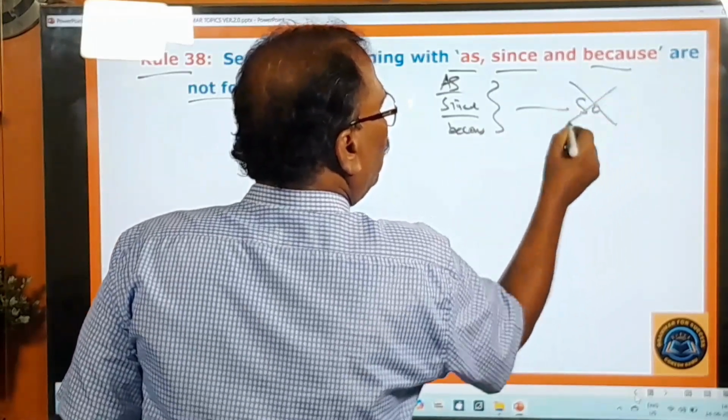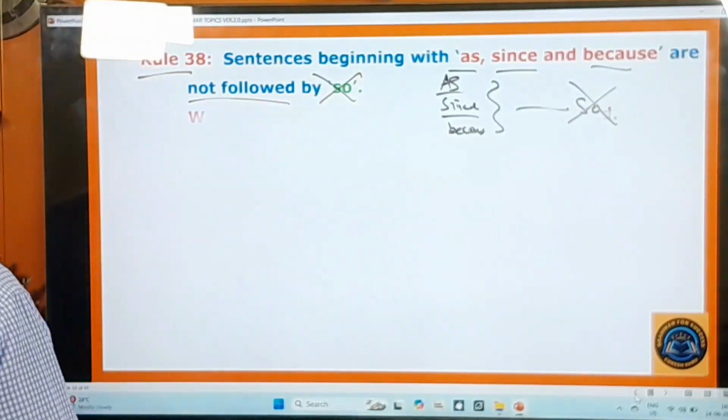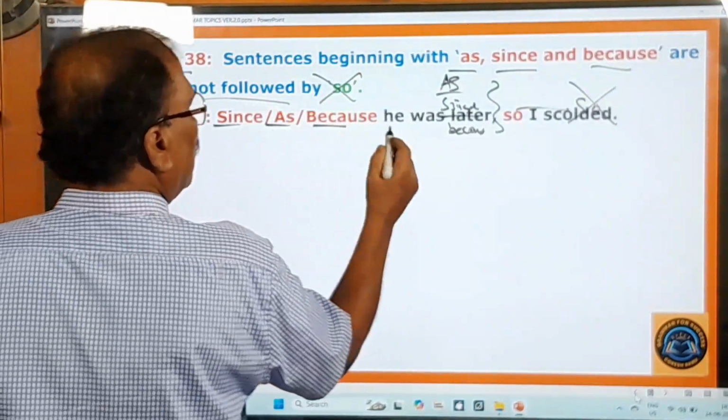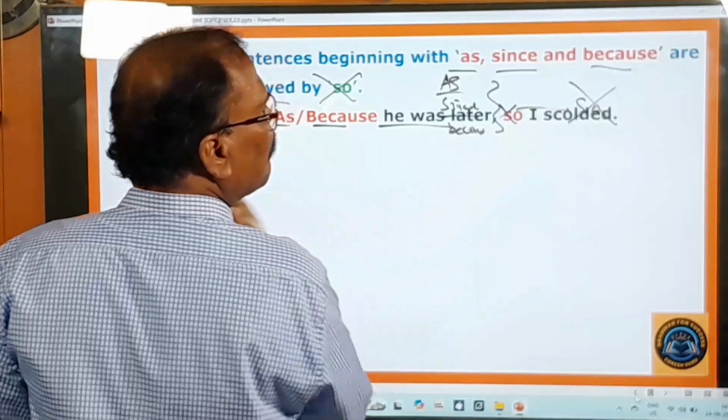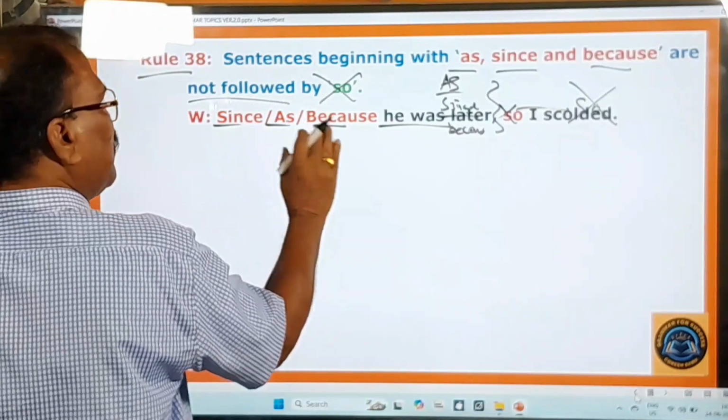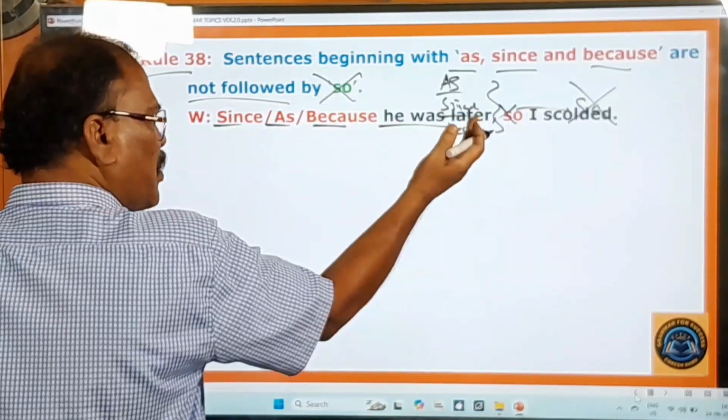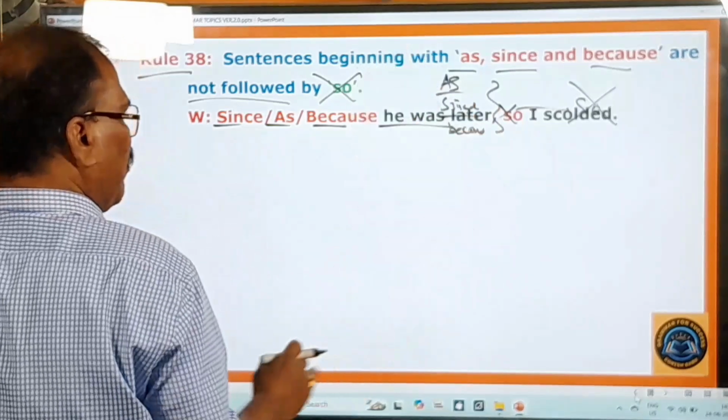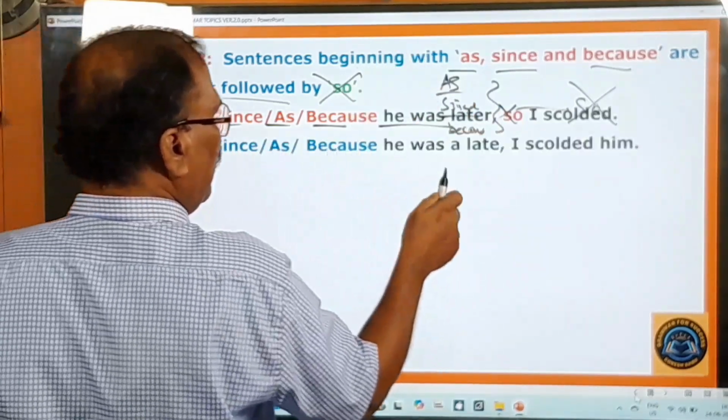Again, "so" should not be used here. And here: as, since, because he was late. So when the sentence begins with any one of them, again, "so" should not be used. If it is used, it should be dropped. Okay. Since, as, because he was late, I scolded him.